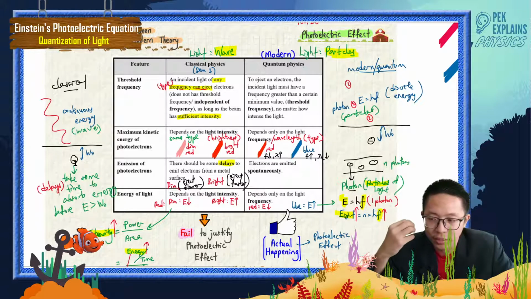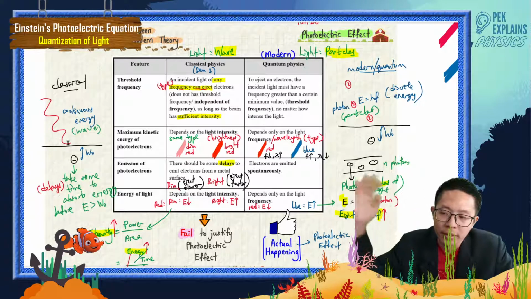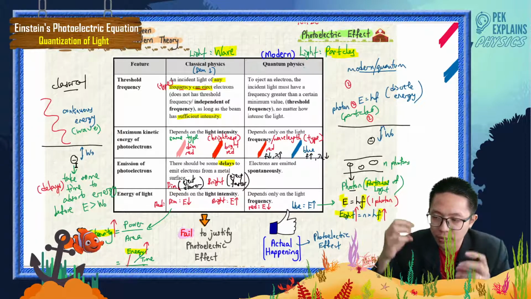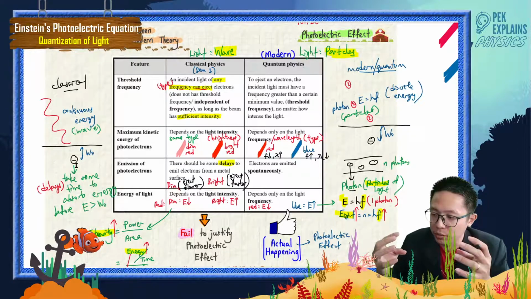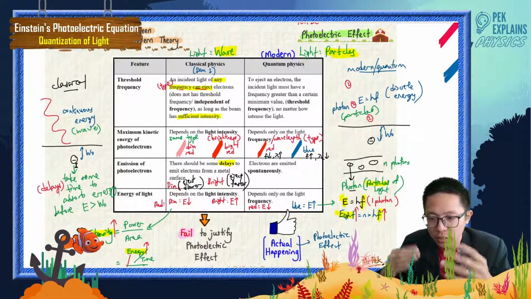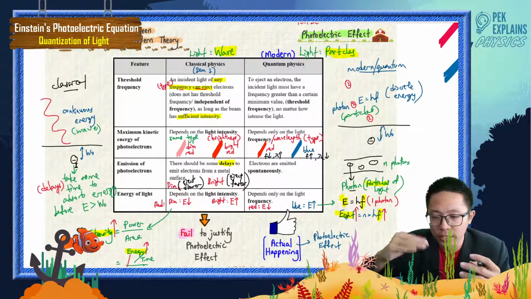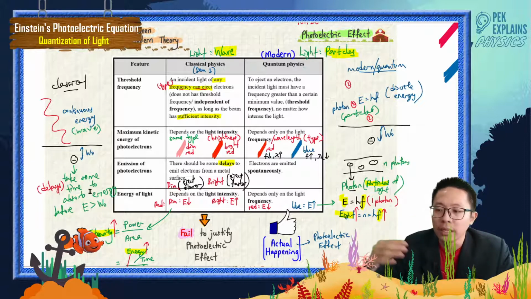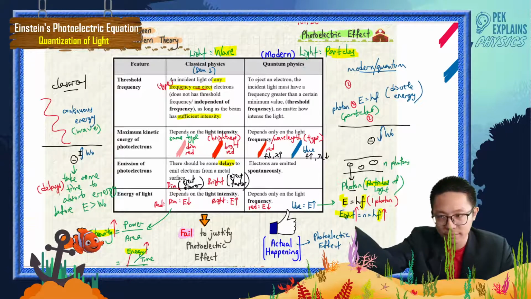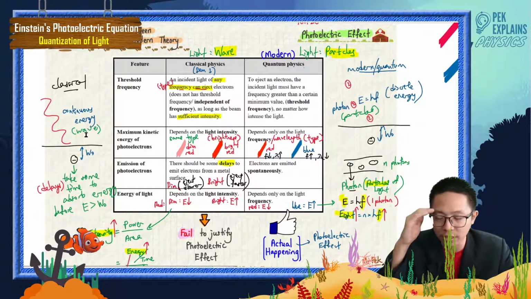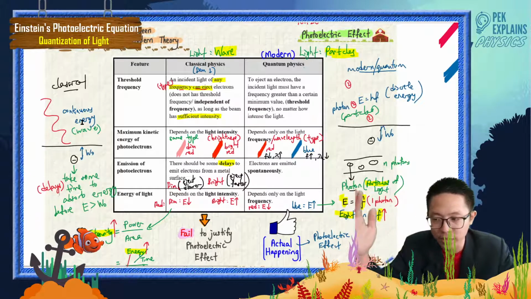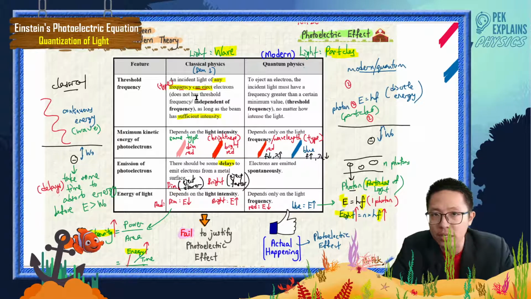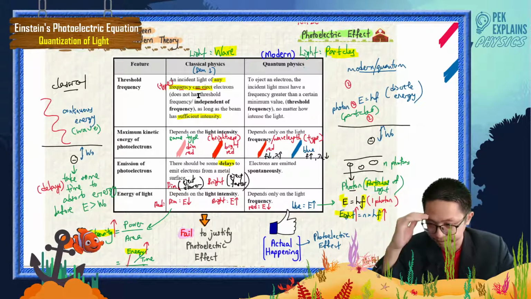Because the wave comes continuously, with continuous energy, this electron will take some time to absorb, to store the energy, increasing slowly, until in the end this energy is more than the work function. Then this electron can be ejected. So basically, if you think of light as a wave with continuous energy, any frequency can eject. It just takes a longer time to gather the energy.